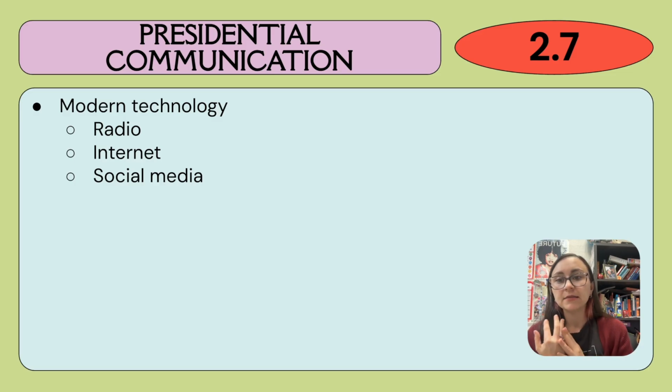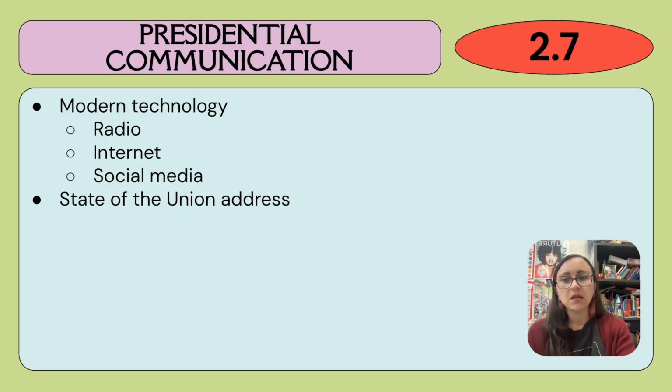Or he can sometimes post on Facebook or Instagram. And then he can also email his constituents or his supporters, rather, if they've signed up for that. And so modern technology has really shifted how the president can communicate with the public. Television, right? Another example of presidential communication is the State of the Union address, and this is televised, and this is a speech that the president gives to Congress every year, and basically it is a State of the Union. How is the Union, the country, doing?